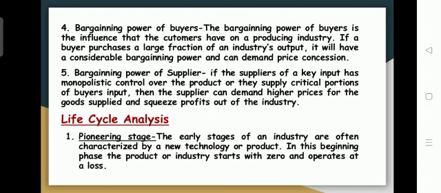For example, if there is a sugarcane industry, the sugarcane is produced in a certain period by a very small number of farmers. So there will be fewer sugarcane suppliers. If a sugar industry needs to purchase sugarcane, and only a few people are growing sugarcane, then many industries will need to buy sugarcane as an input.